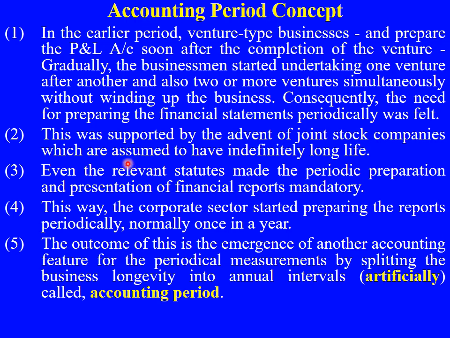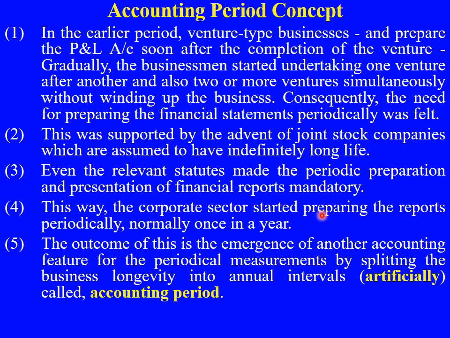And moreover, we have joint stock companies, many of which started to operate for a longer period. And there are also some statutes, some competent authorities, who made periodic preparation and presentation of financial reports a compulsion, a mandatory requirement.